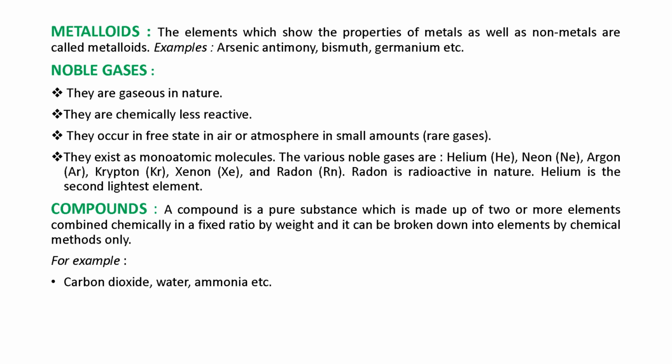The next topic is metalloids. What are metalloids? The elements which show the properties of metals as well as non-metals are called metalloids. In simple words, we can say metalloids have some properties of metals and some properties of non-metals. Examples: arsenic, antimony, bismuth, germanium.